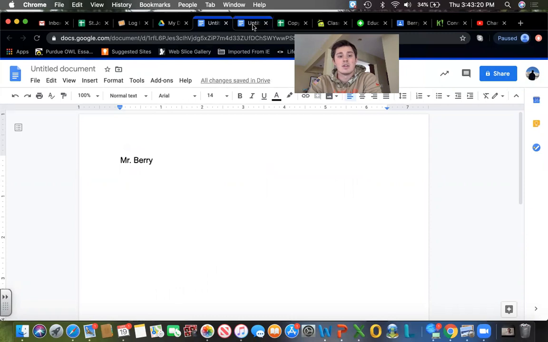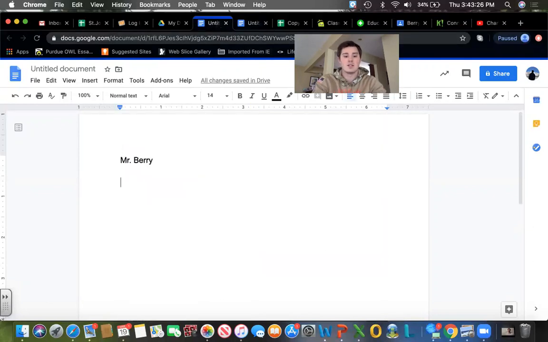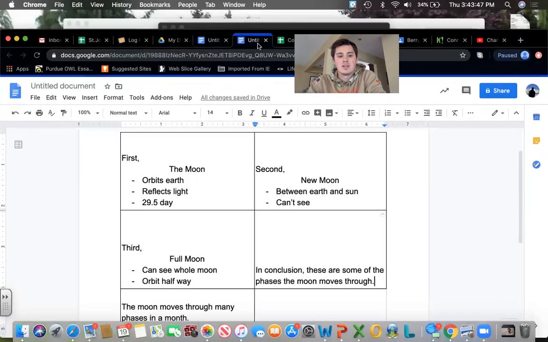Now, as always, we start with our topic sentence. Mine is the moon moves through many phases in a month. Period, enter, enter. Forgot to mention though, if you notice, I already put my name at the top, so we're good there. Don't forget to put your name.